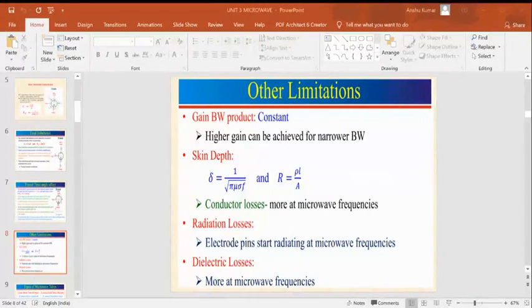The timetable: Monday to Friday, 10 to 11 is control, 11 to 12 is microwave, and 12 to 1 is DCOM.